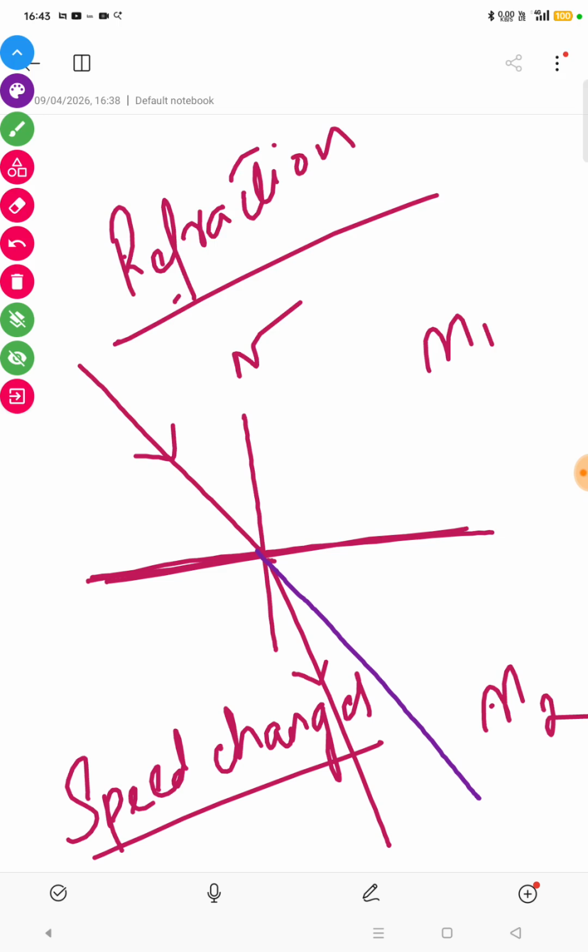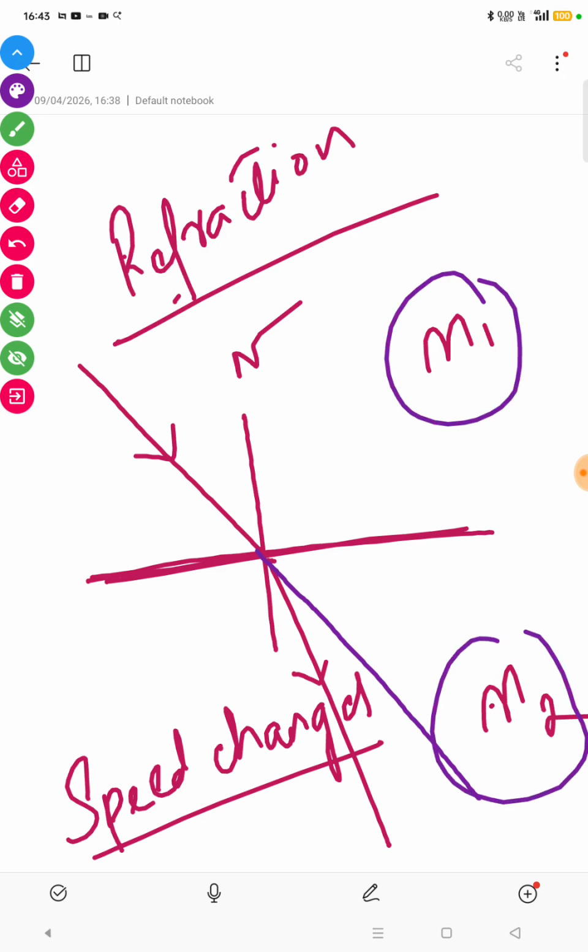So when light travels from one medium to another medium, a difference in speed takes place. Why the difference in speed takes place, I will explain just after some time. When there is a difference in speed, bending of light rays takes place. The light rays change their speed, they change their path, they bend. So this is known as refraction.